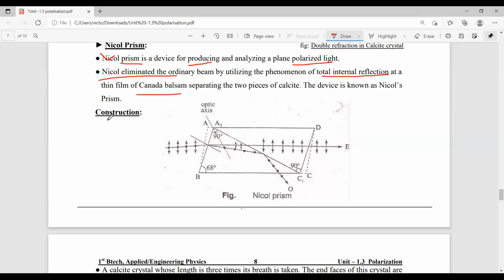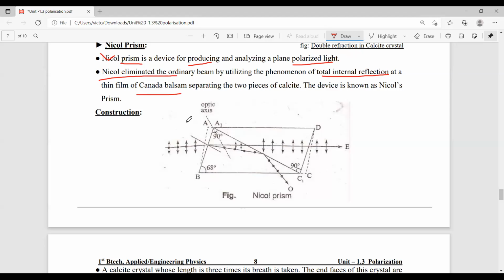First of all, we discuss the construction of a Nicol prism. Here, this is the figure. ABCD is the principal section plane. So this is an optic axis.